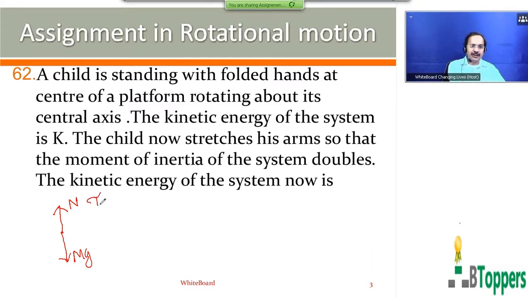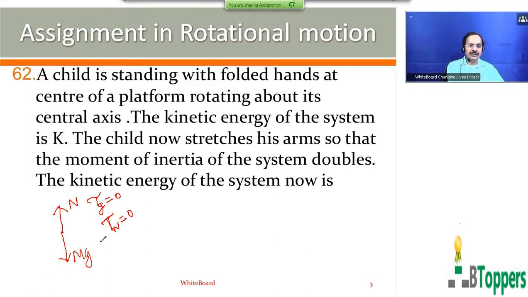That means the torque on the child due to the gravitational force about the axis of rotation is 0. The torque due to the normal force is also 0. So the net external torque on the child about the vertical axis can be taken to be 0.